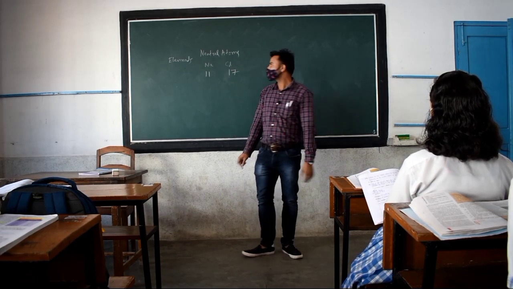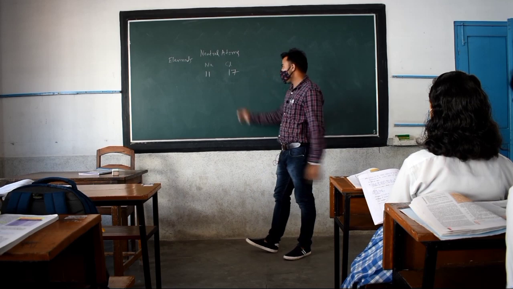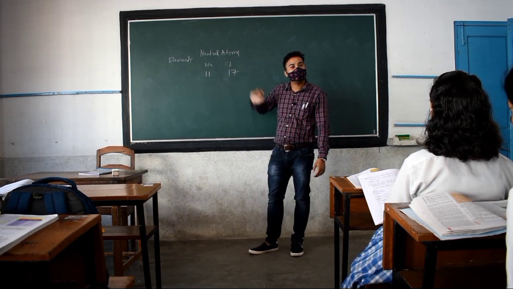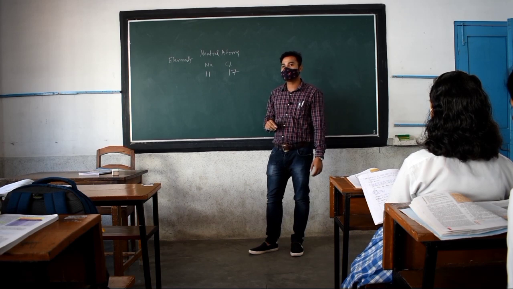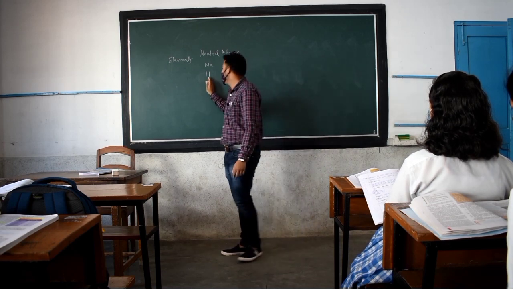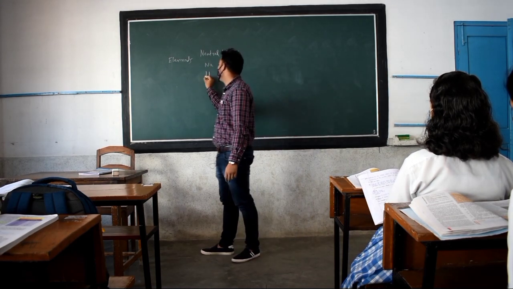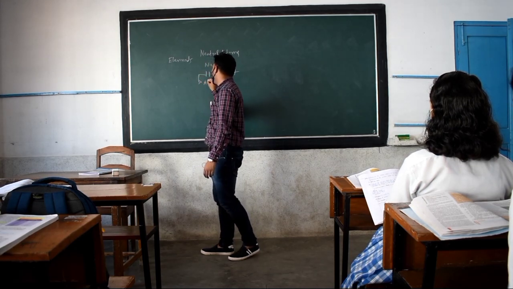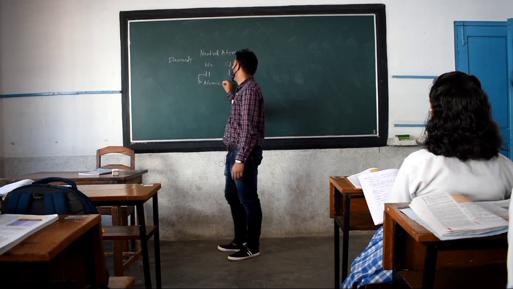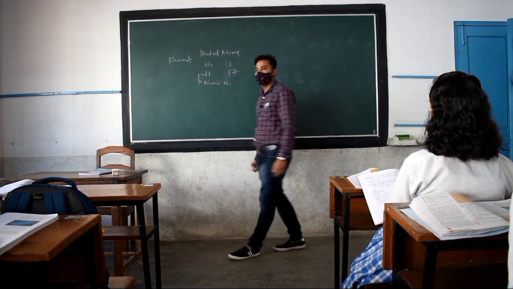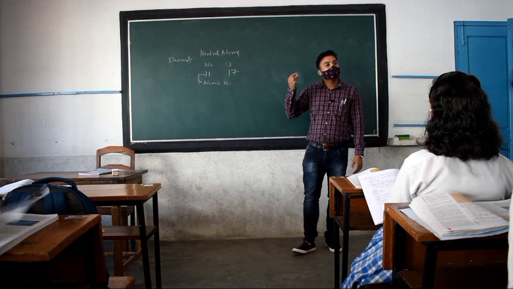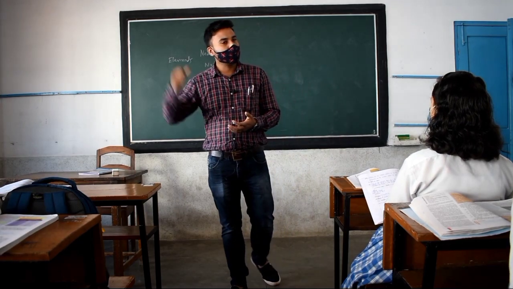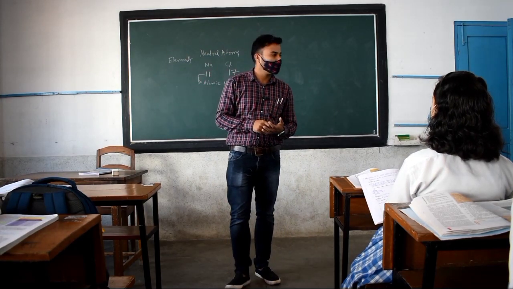Okay. Now here I was talking about the neutral atoms. Why am I calling them neutral atoms? Because if you see sodium and chlorine, this is the atomic number, right? And what is atomic number? It is actually equal to the number of electrons present in that neutral atom. Okay.